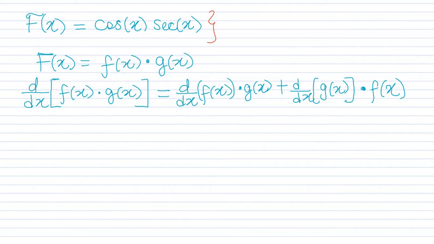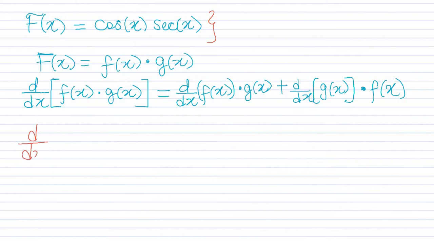So looking at product rule, we have the first sub-function to be f of x and the second sub-function to be g of x. We do the derivative of the first sub-function multiplied by the second sub-function plus the derivative of the second sub-function multiplied by the first sub-function. That is how you basically apply the product rule. So now that we have all of that information down, let us start solving the problem.